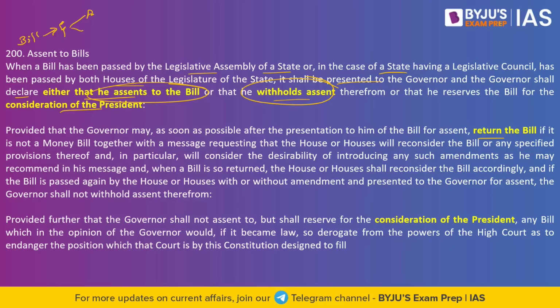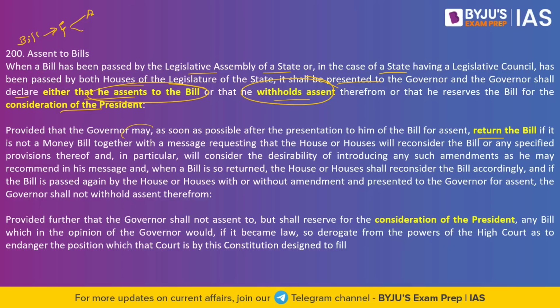If they find that whatever the governor said is right, they may bring amendments to this particular legislation. Sometimes they may also feel that the provision is right, so they may resend that particular legislation. When they resend it to the governor, he has to give his assent to the bill.